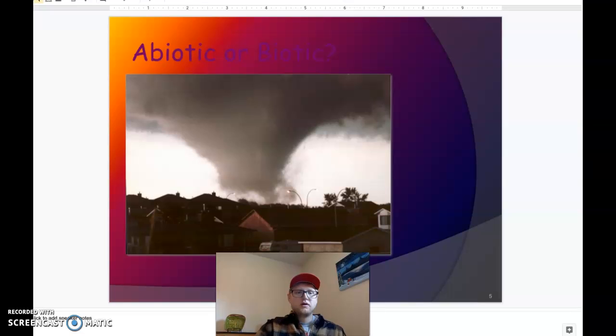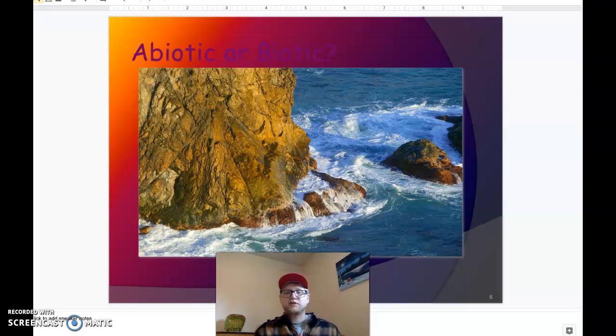Okay, this tornado, swirling air. Is this biotic or abiotic? It is abiotic, right? It's made of air, which is not living, was never living, okay? Abiotic. Okay, how about these rocks or this water in this picture? Is this living, biotic, or non-living, abiotic? It is abiotic, right? Rocks aren't living, were never living. Water is not living, was never living.